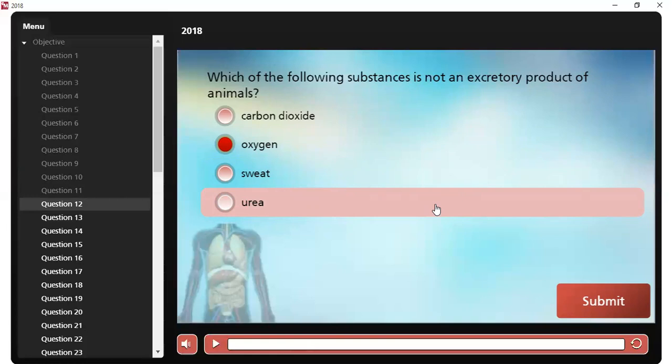The answer is oxygen, because oxygen only refers to plants. Plants excrete oxygen, not animals.